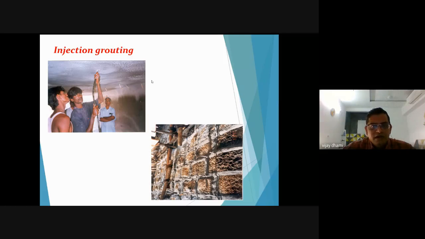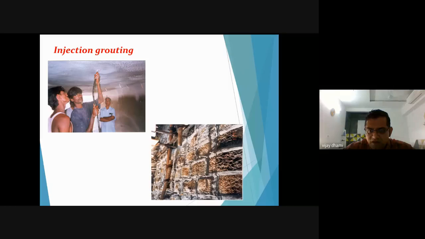At that time you need to apply this kind of technique to get a repair. So you drill some holes, you fix some nozzles, and from these nozzles you inject different kinds of materials to make your concrete more dense.